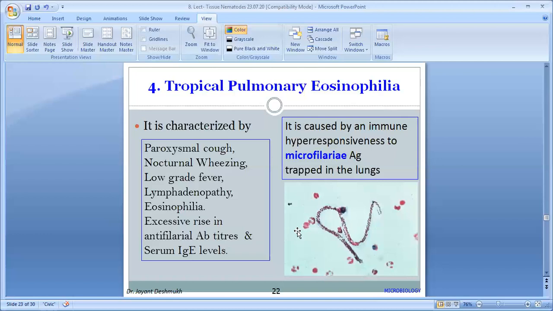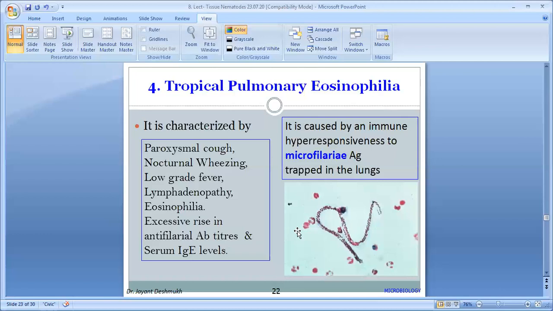Like when not by the other allergens, it is due to the antigens released by microfilaria. This is known as occult filariasis also. So this is about the part of pathogenesis. The pathogenesis: asymptomatic, inflammatory acute, obstructive chronic, and third is occult. Fourth is occult. Another name is tropical pulmonary eosinophilia.